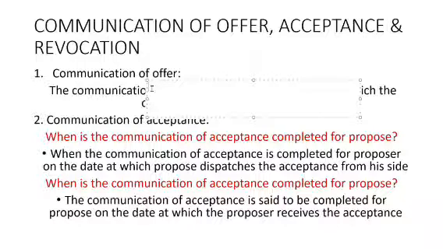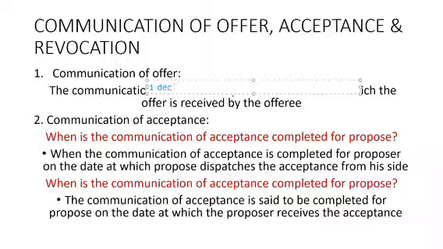Okay. Now, I am sending a mail on 1st December to sell my car at 1 lakh rupees. Now, B will receive the mail, not mail, through post on 5th December. Now, on which day? So first let us see who is the proposee and who is the proposer.